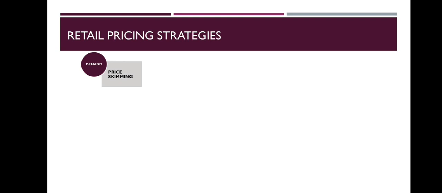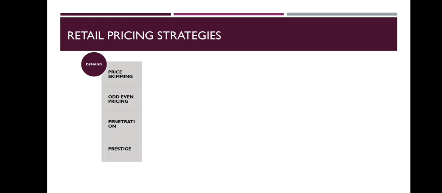Price skimming: initially the product is charged at a high price that the customer is willing to pay, and then it decreases gradually with time. Odd-even pricing: the customers perceive prices like 99.99 or 11.49 to be cheaper than rupees 100. Next is penetration pricing. Price is reduced to compete with other similar products to allow more customer penetration.